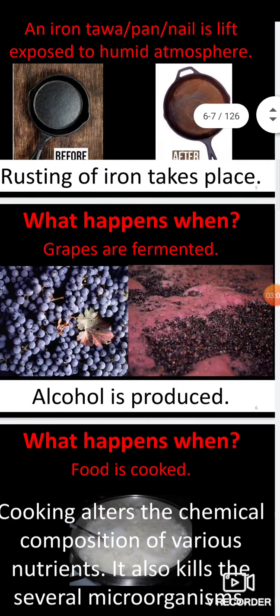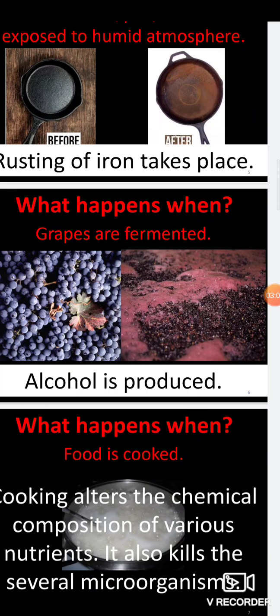Coming to the next example: what happens when grapes are fermented? You can see that here the grapes are bluish in color. After that, sometimes they turn into darker colors, that is fermentation. You already know that it changes into alcohol. The formula for alcohol is C2H5OH.